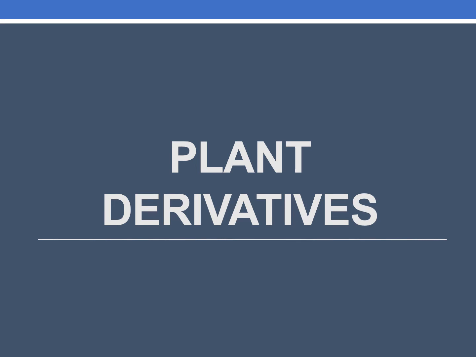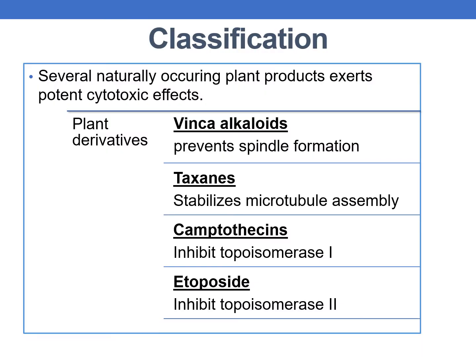Coming to the next category of anti-cancer drugs, plant derivatives. Several naturally occurring plant products exert potent cytotoxic effects. The various plant derivatives are vinca alkaloids, taxanes, camptothecans and etoposide. Vinca alkaloids prevent spindle formation. Taxanes stabilize the microtubule assembly. Camptothecans inhibit topoisomerase 1 and etoposide inhibits topoisomerase 2.